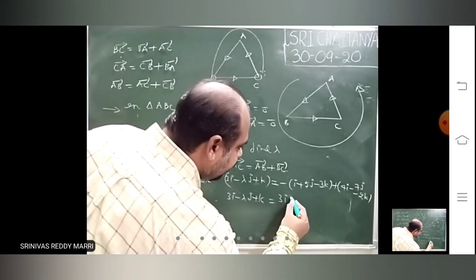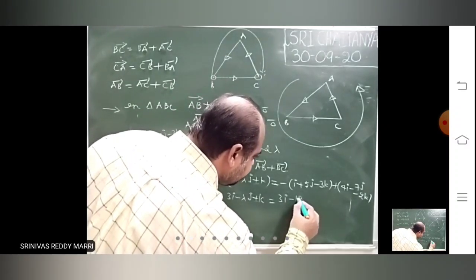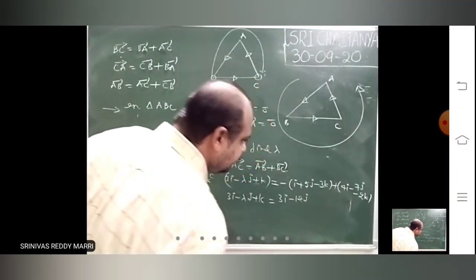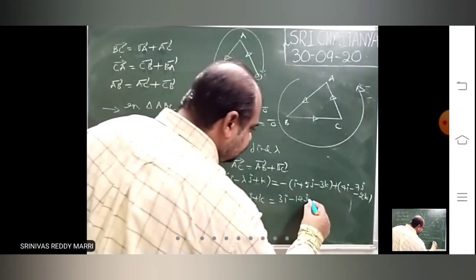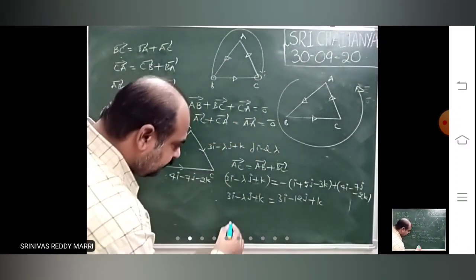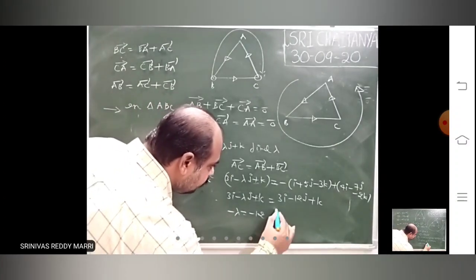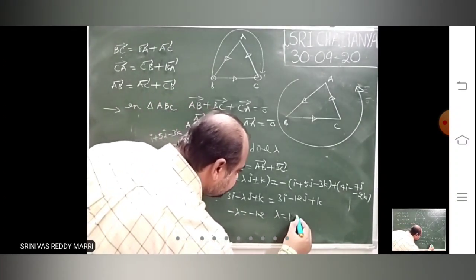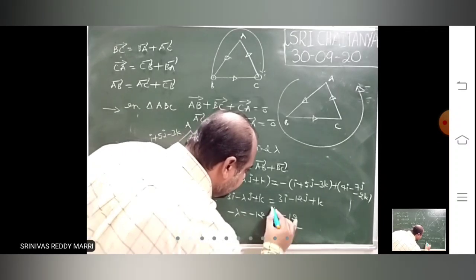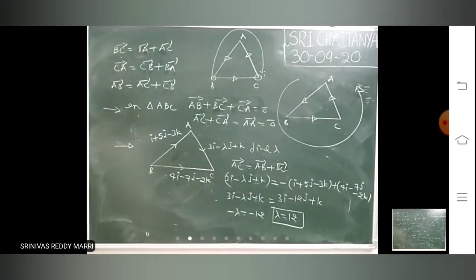Comparing the j components, minus 5 minus 7 gives minus 12j, so minus lambda is minus 12. So lambda is 12. That is how to use the triangle law.